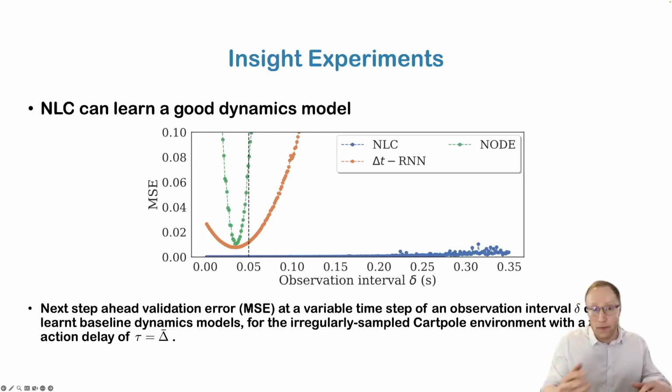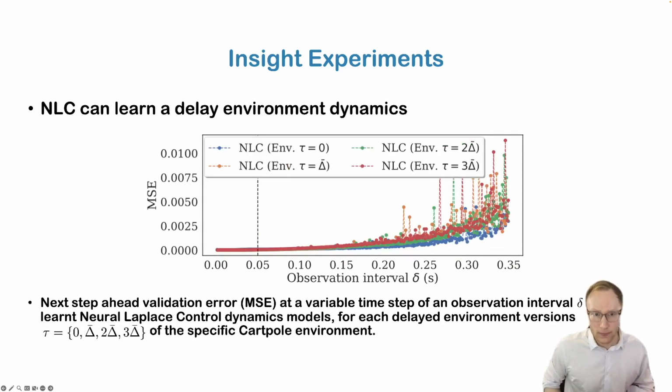We also performed insight experiments, and we can see that Neural Laplace Control can learn a good dynamics model where it can correctly learn a good prediction of a future time input, whereas other methods like neural ODE methods struggle to do this. Similarly, Neural Laplace Control can also correctly learn the delay environment dynamics, where for various delays, the forward prediction error looks similar.